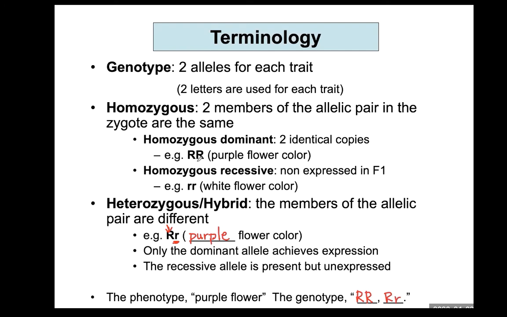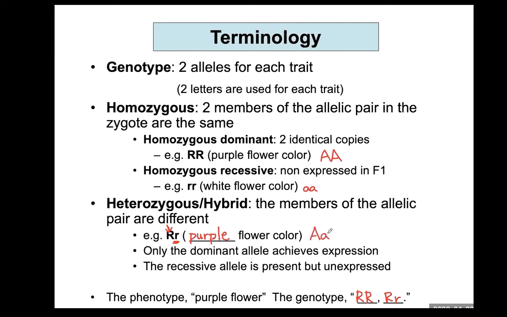If you decide to put the dominant allele, I'm going to use large A. Large A indicates purple color, which is dominant. And then the recessive allele will automatically be small a. The genotype of homozygous dominant will be large A, large A, labeling purple color. And small a, small a will indicate white color, which is homozygous recessive. And in that case, heterozygous of a purple color will be large A, small a.